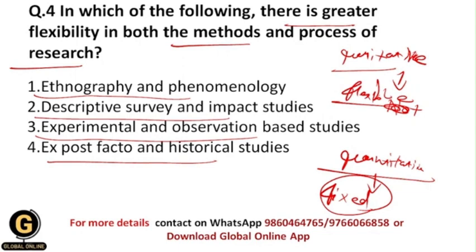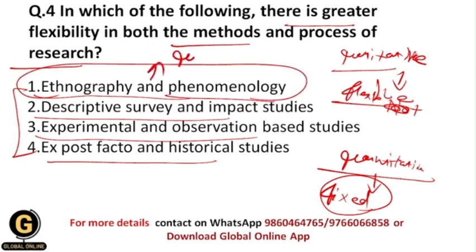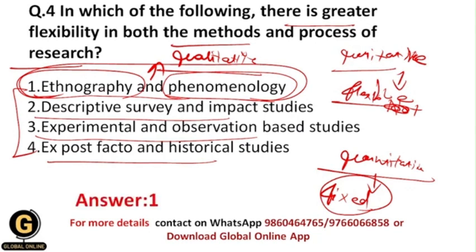According to the different types of research methods, from these options, only ethnography and phenomenology are types of qualitative research methods, because within ethnography we study the culture, and within phenomenology we study the behavior of a person in different environments, whatever environment they experience. That's why both of these are qualitative research methods, and that's why these have more flexibility in terms of both the methods and process of research. So the correct answer here is 1.